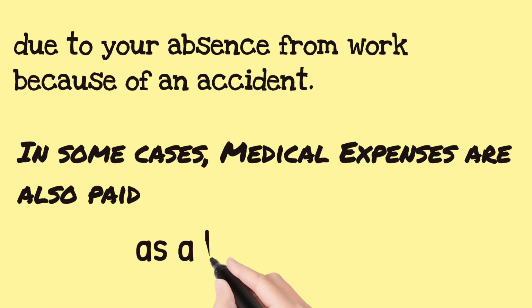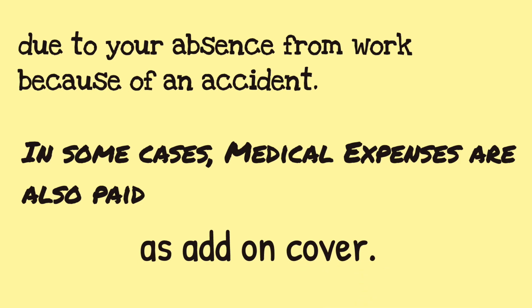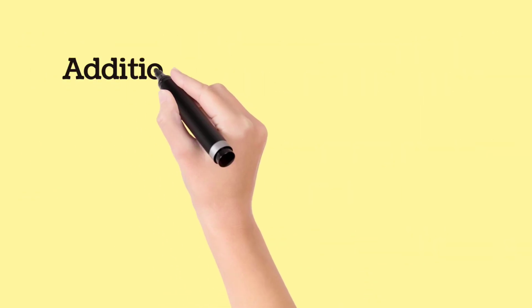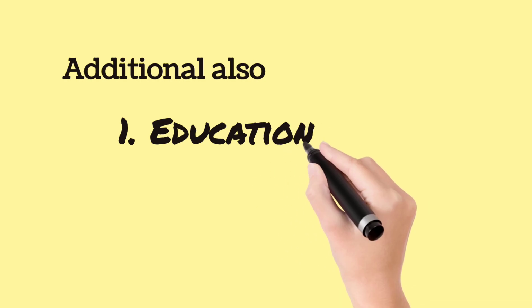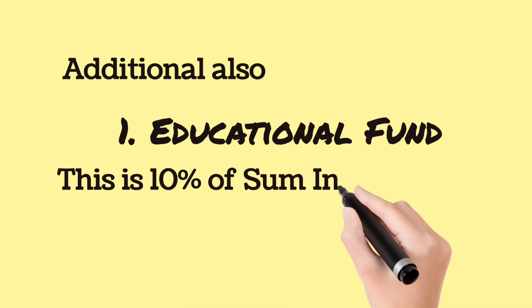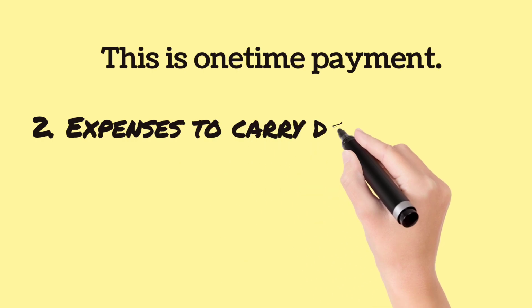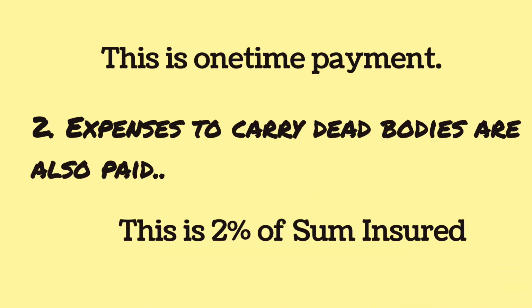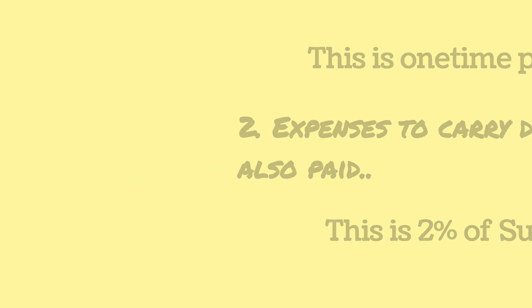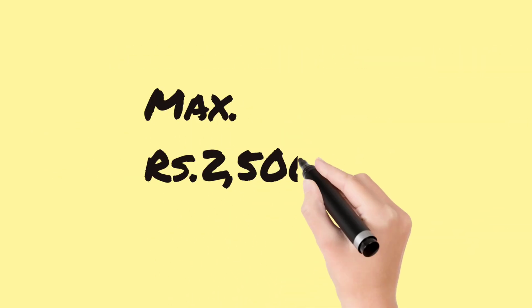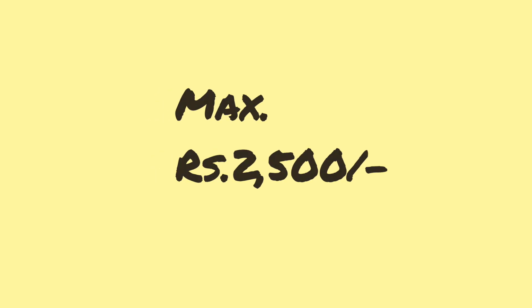In some cases, medical expenses are also paid as add-on cover. Additionally, there is an educational fund. This is 10% of sum insured, maximum Rs 5,000 per child. This is a one-time payment. Expenses to carry dead bodies are also paid. This is 2% of sum insured, maximum 2,500.